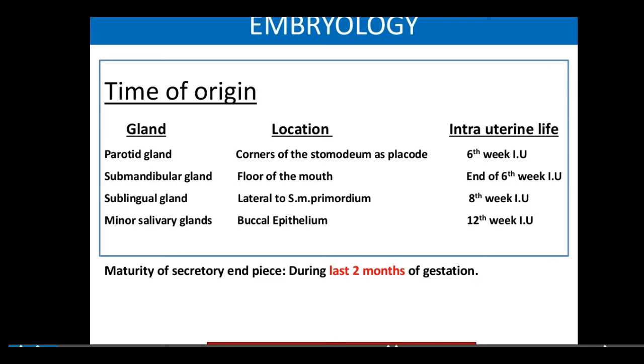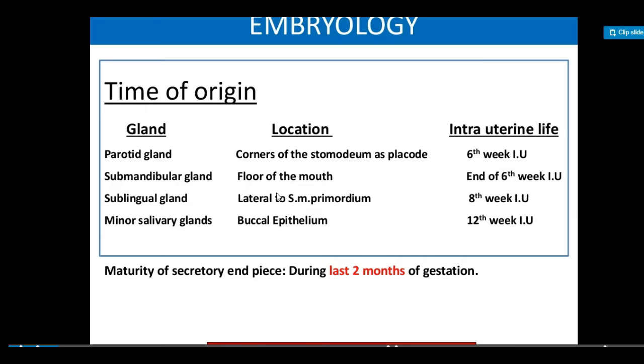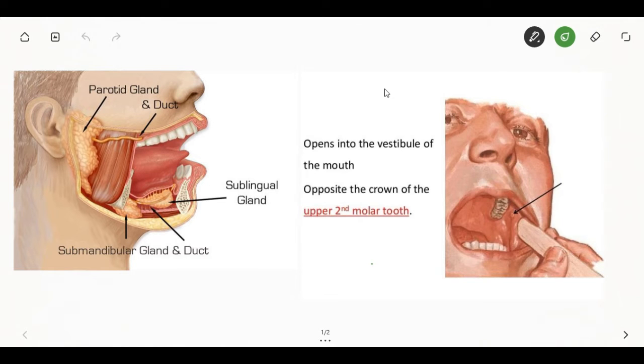The parotid gland develops at the corner of the stomodeum as a solid cord. Remember for your exam, it develops at the 6th week of intrauterine life, whereas the submandibular gland, located at the floor of mouth, develops at the end of the 6th week. The sublingual gland develops at the 8th week of intrauterine life, and the minor salivary glands develop at the 12th week of intrauterine life.